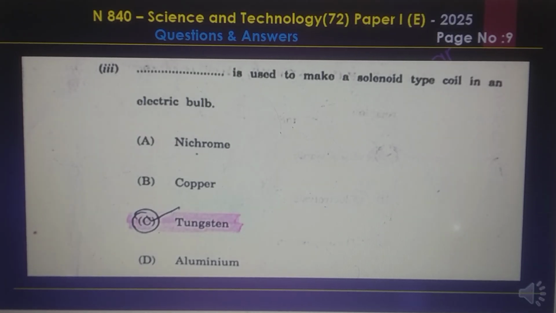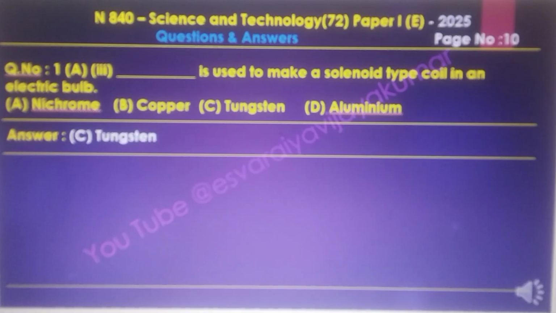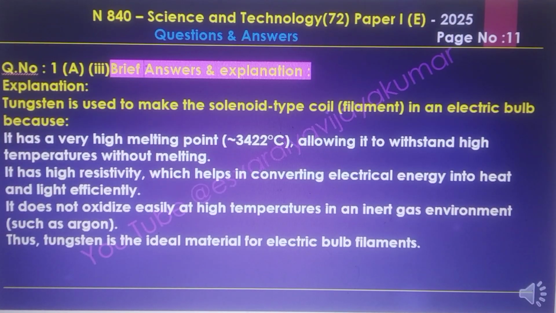Question number 3. Dash is used to make a solenoid type coil in an electrical bulb. Tungsten is the answer. Tungsten is used to make solenoid type coil filaments in an electrical bulb because it has a very high melting point, 3422 degrees Celsius, allowing it to withstand high temperatures without melting.